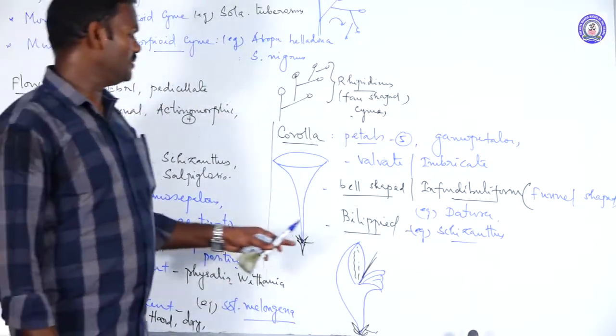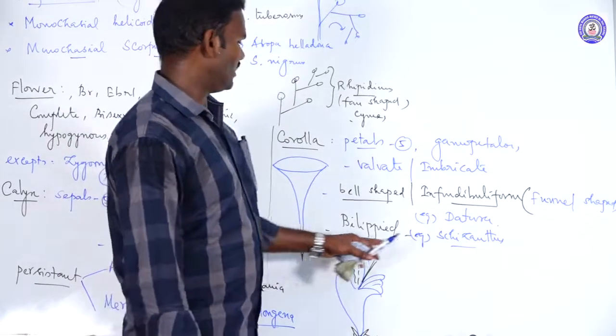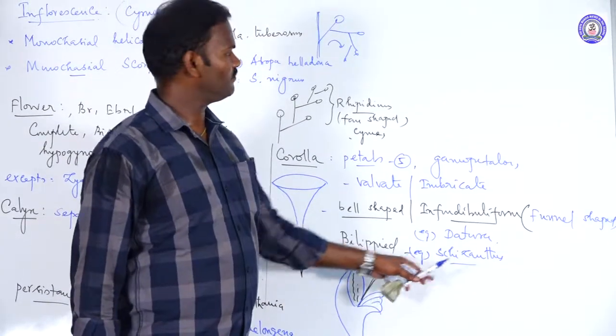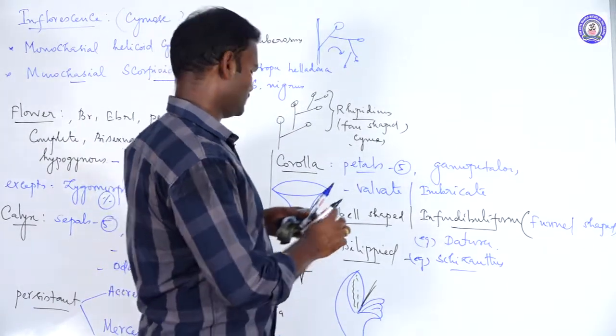Bilipped or bilabiate corolla tube. For example, Salvia. The next, Ambrosia.